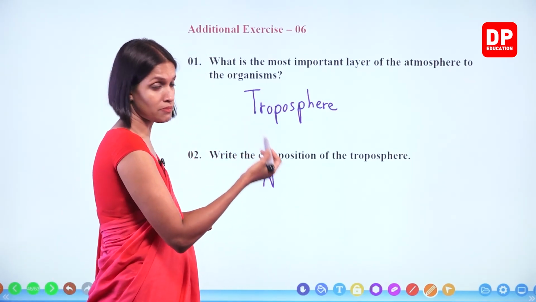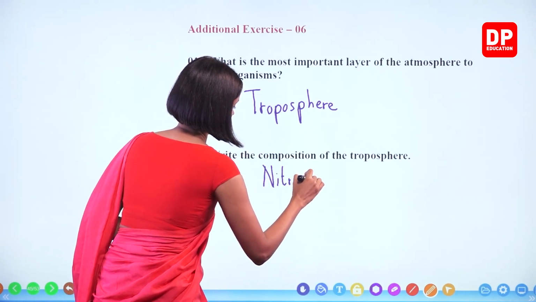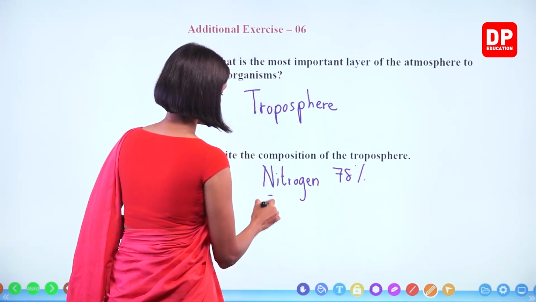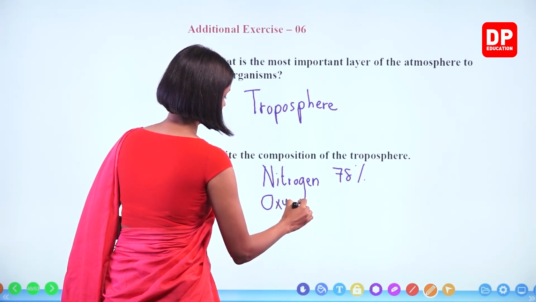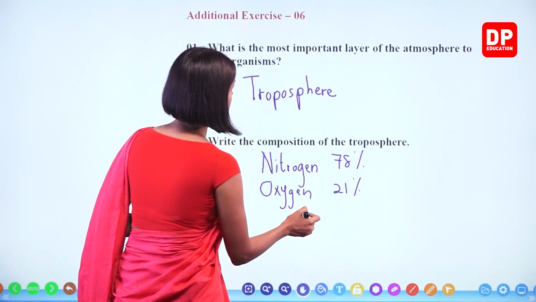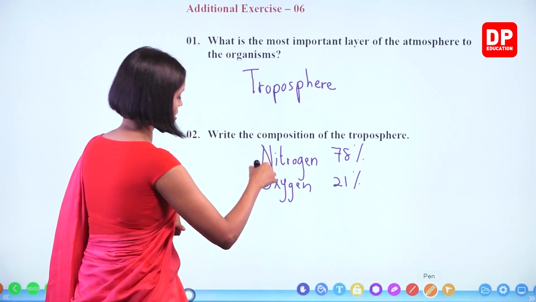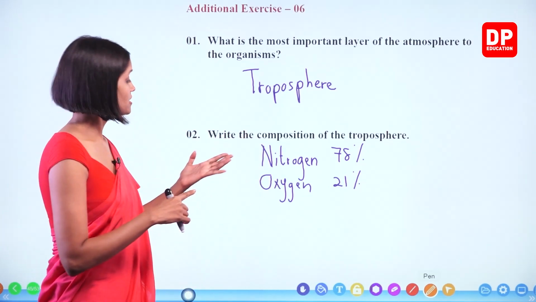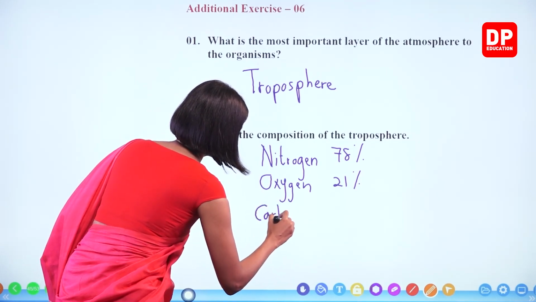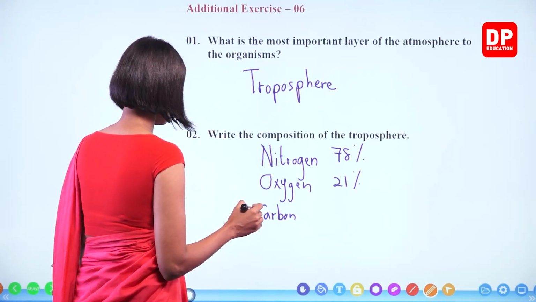Nitrogen, the most abundant air gas. Nitrogen, 78%. The next one is oxygen, 21%. The other 1% contains carbon dioxide, argon, water vapor and other gases. Okay? Argon is the third most abundant.